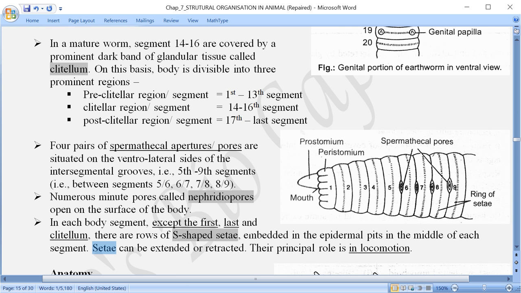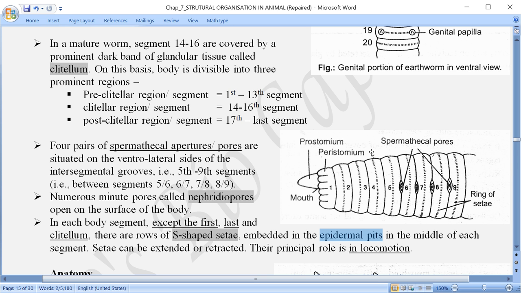Once again, except the first, last and the clitellum, there is a row of S-shaped setae. They are S-shaped setae, which are embedded in the epidermal pits. Epidermis is the outer layer of the body wall. So the S-shaped setae are embedded there. And these are present generally in the middle of the segment. You can see over here, this small dotted line is shown. These S-shaped setae are helpful during locomotion.